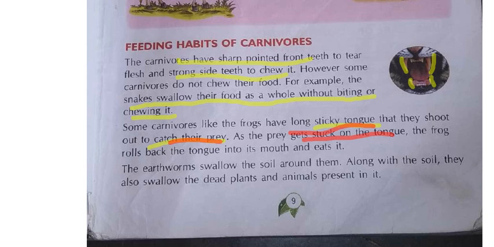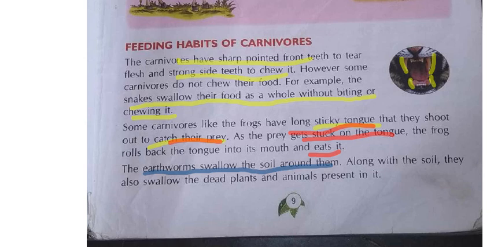Next, similarly, earthworm also, we all know that earthworm will eat the mud, soil, okay? Simply it will swallow, it will not bite or chew the soil, simply it will swallow, okay? When it swallows the food, in that some dead plants also will be present, no? Small dead animals and some insects also will be present in the soil, no? That one also it will swallow. Okay, earthworm will swallow the soil along with the dead plants and animals. Okay, this is about the feeding habits of carnivorous.